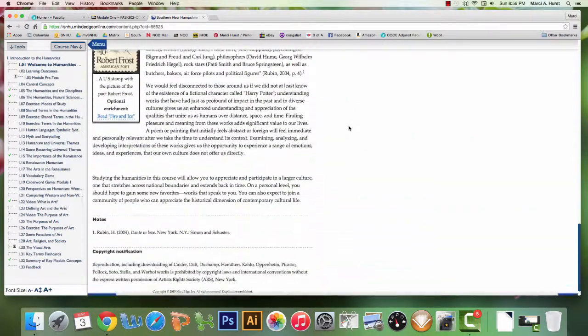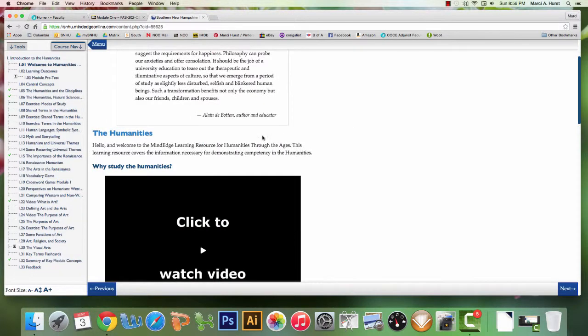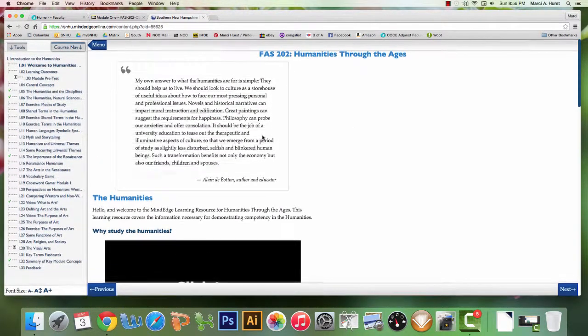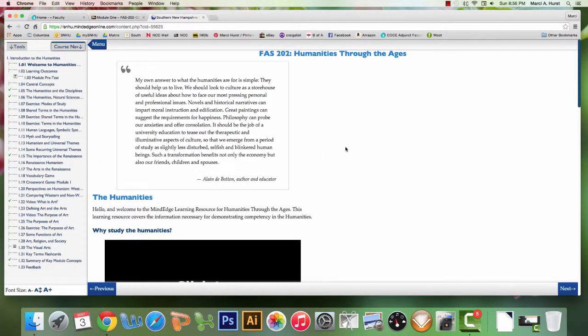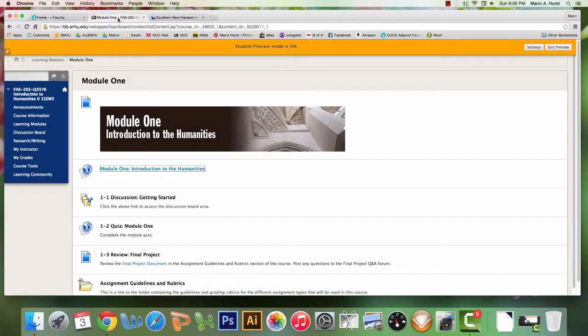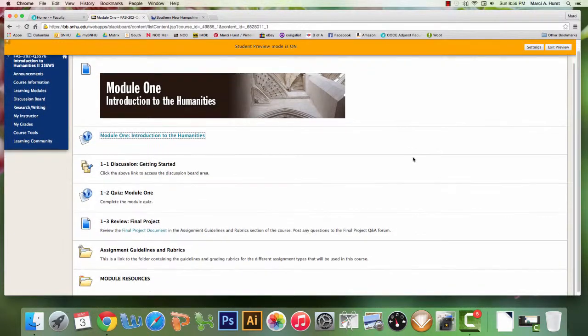This is probably the longest one that there is. There's different interactive resources on here. I'm telling you, if you work through these and do the flashcards and play the games, the information is going to stick with you much more than if you just read it through once. Take notes, write down unfamiliar vocabulary words, and those are all going to help you on the quizzes.